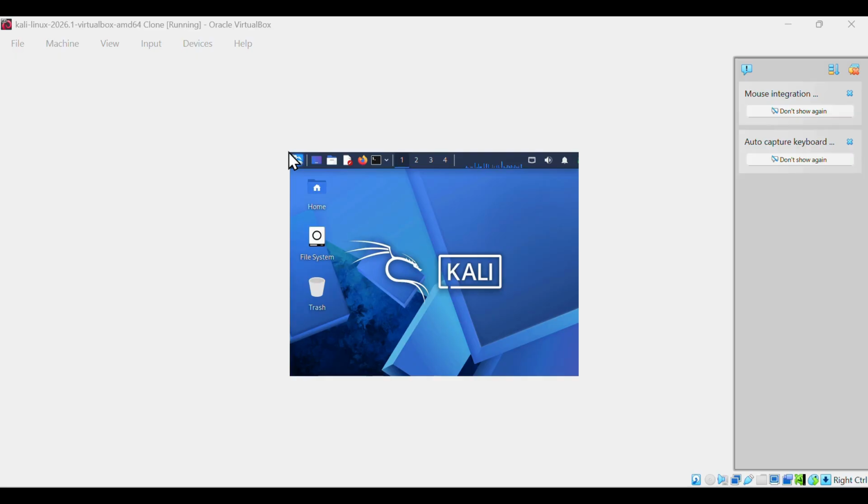First, let's understand what Linux is. Linux is an open source operating system. Unlike Windows, Linux gives the user more control over the system. Most servers and cybersecurity tools work on Linux because it is secure, lightweight and powerful.